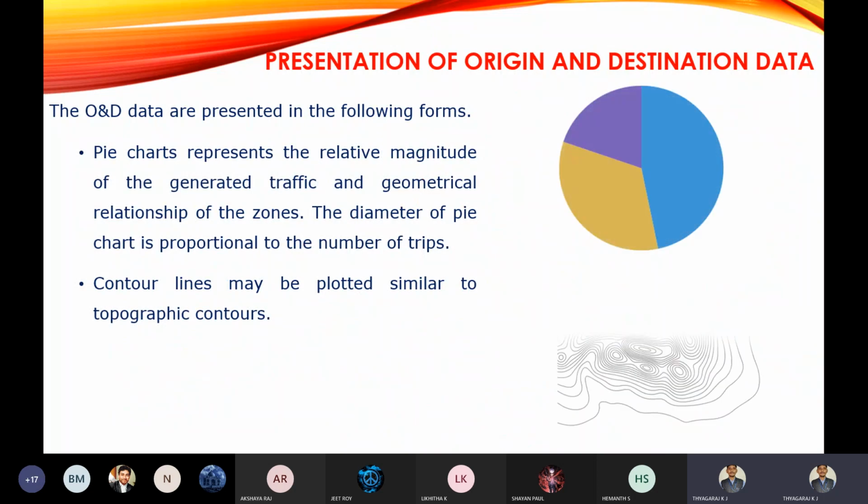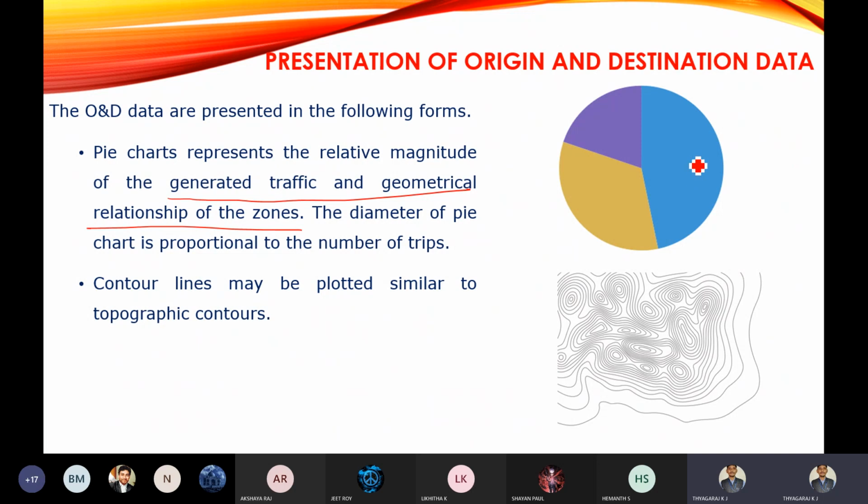The next one is a pie chart. We all know the pie chart, which represents the relative magnitude of the generated traffic and geometrical relationship of the zones. So this is zone 1, zone 2, and zone 3, showing the generated traffic and geometric details. The diameter of the pie chart will be indicating the number of trips.